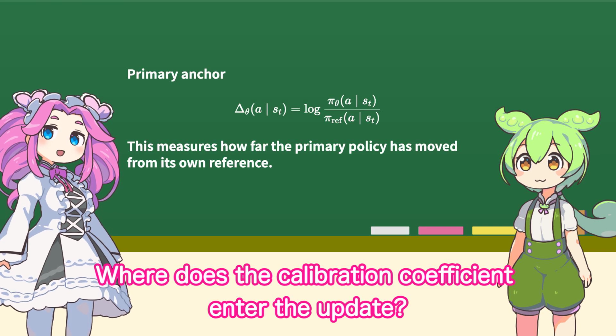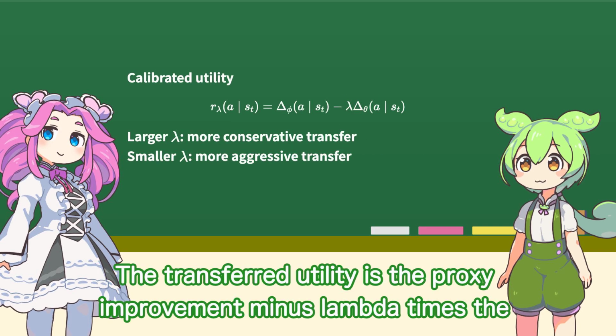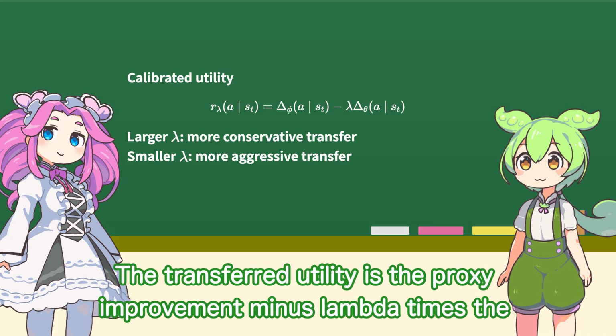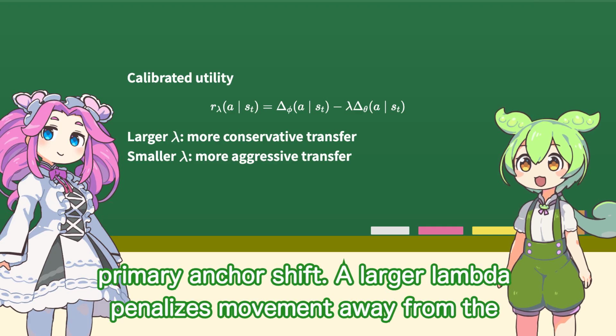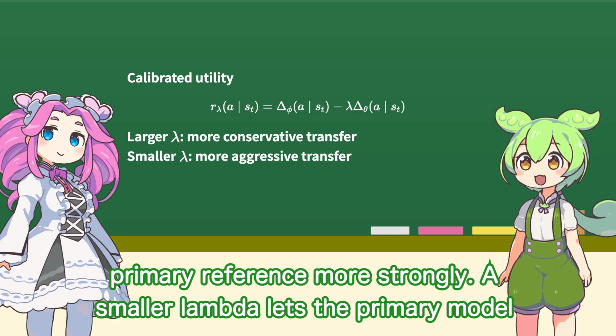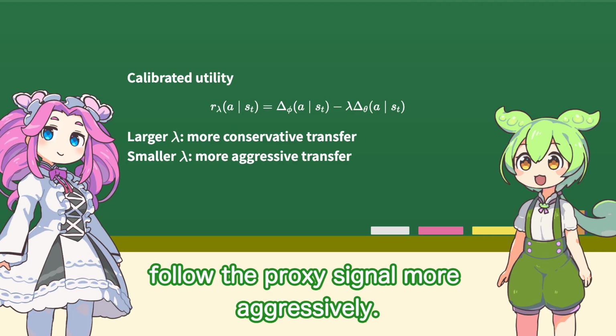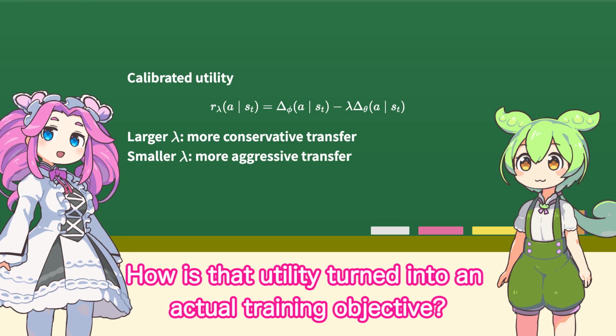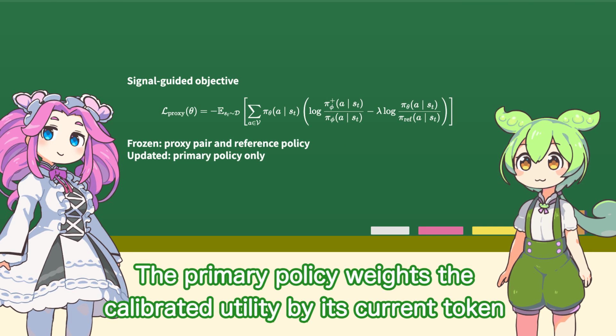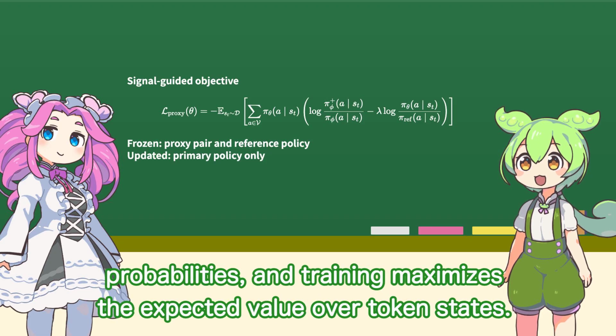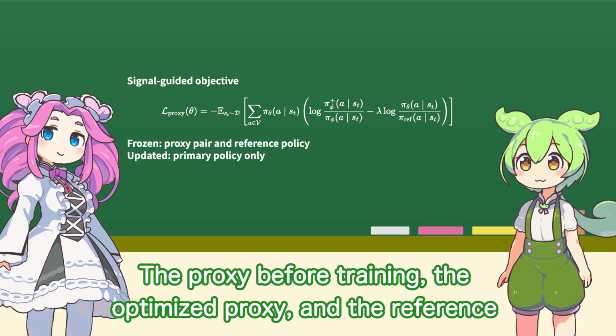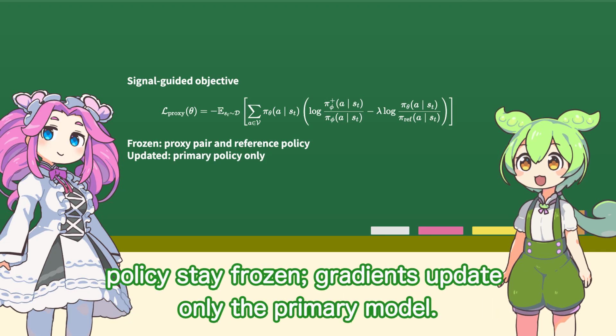Where does the calibration coefficient enter the update? The transferred utility is the proxy improvement minus lambda times the primary anchor shift. A larger lambda penalizes movement away from the primary reference more strongly. A smaller lambda lets the primary model follow the proxy signal more aggressively. How is that utility turned into an actual training objective? The primary policy weights the calibrated utility by its current token probabilities, and training maximizes the expected value over token states. The proxy before training, the optimized proxy, and the reference policy stay frozen; gradients update only the primary model.